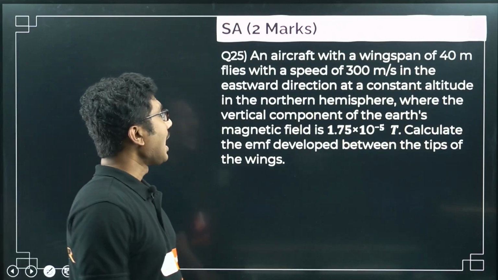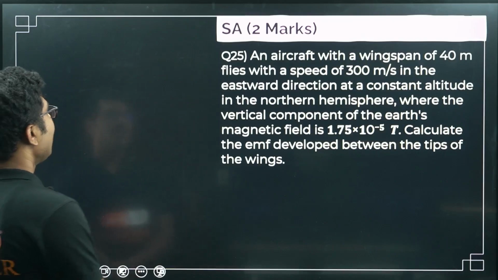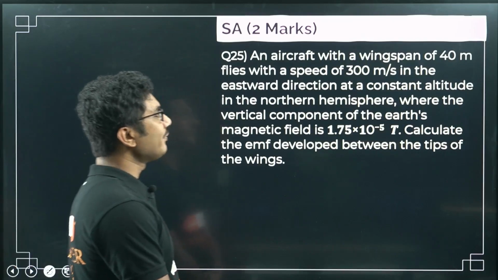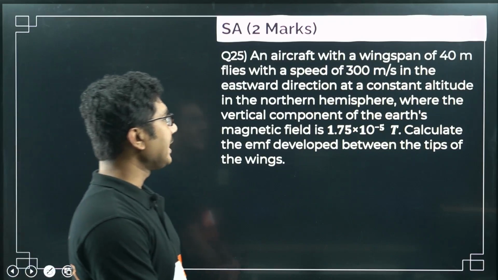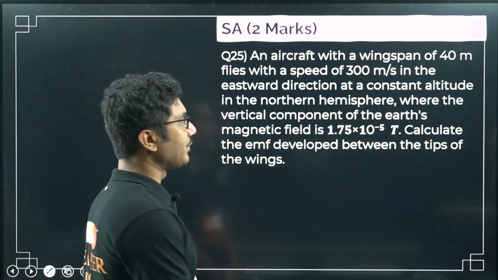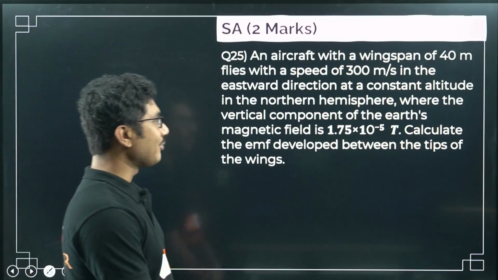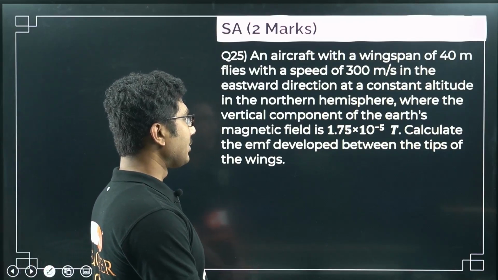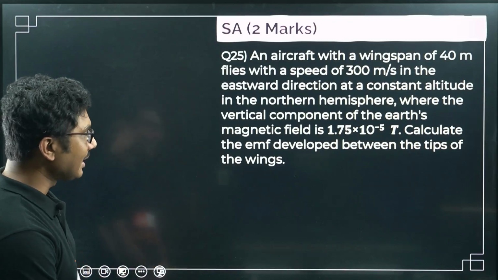Next question. An aircraft with a wingspan of 40 meters flies with a speed of 300 meter per second in the eastward direction at a constant altitude in the northern hemisphere, where the vertical component of the Earth's magnetic field is 1.75 times 10 to the power of minus 5 Tesla. Calculate the EMF developed between the tips of the wings.